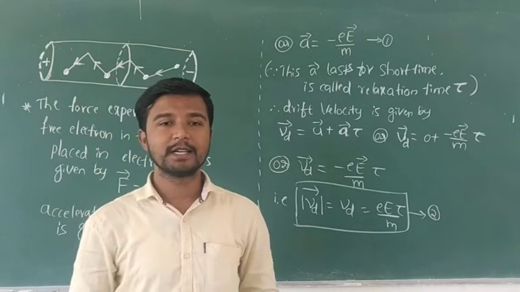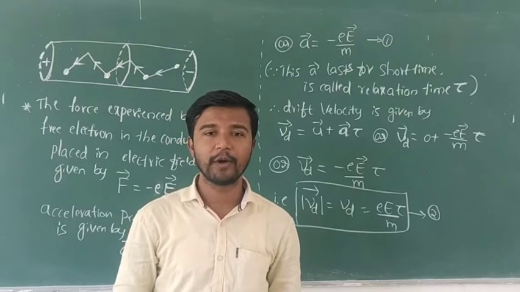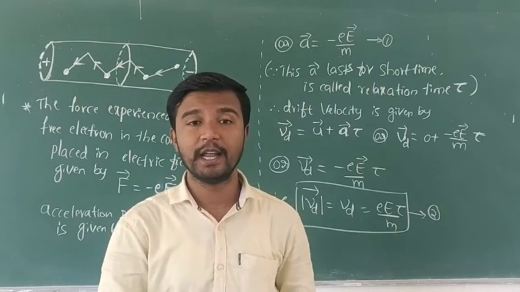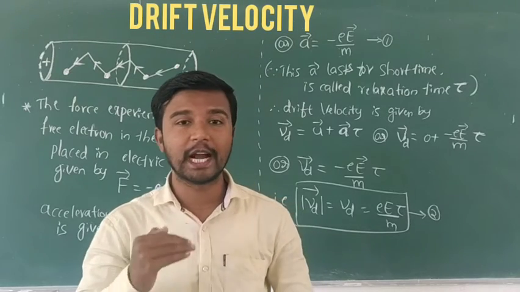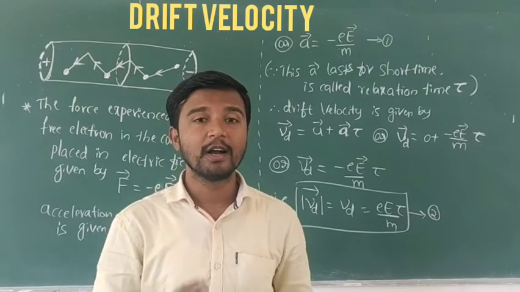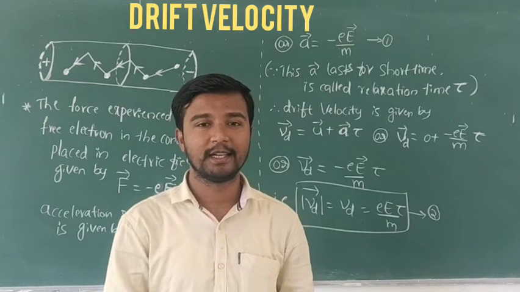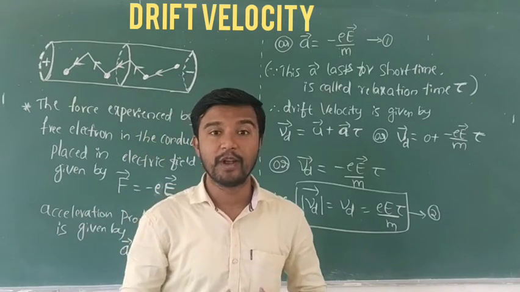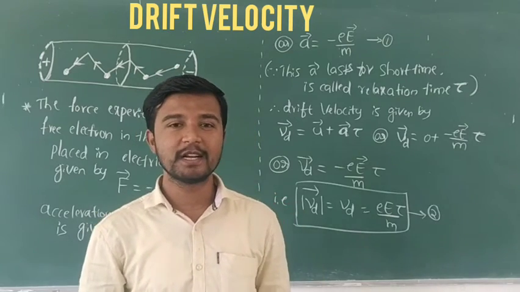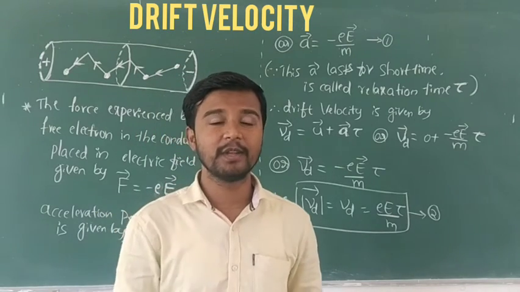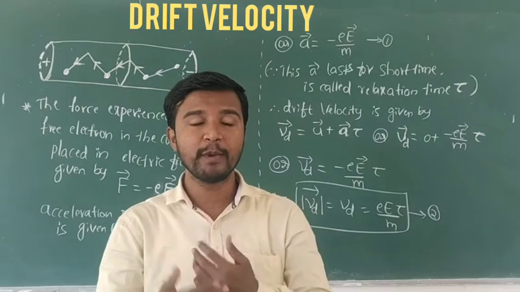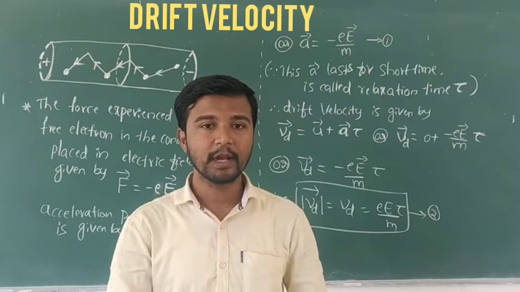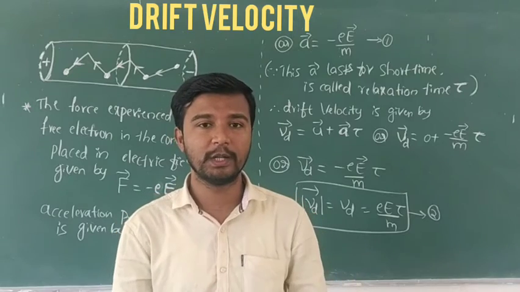Okay, in this class I am going to tell you about a new concept of the third chapter, that is drift of electrons or drift velocity. What? Drift of electrons or drift velocity. Dear students, what is the new word here? Drift. Drift means rotation, means moving around in any direction.